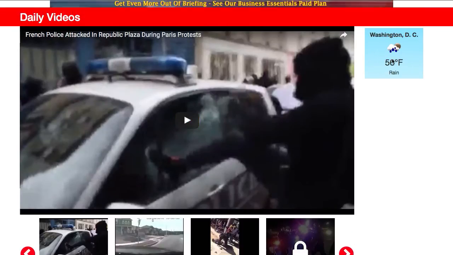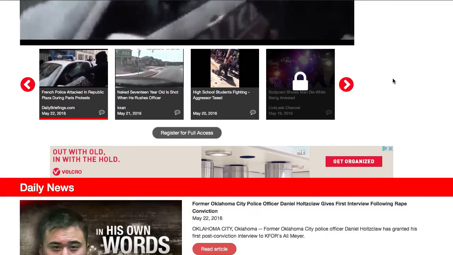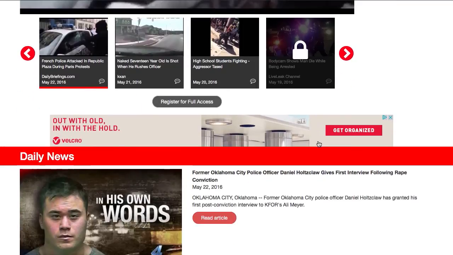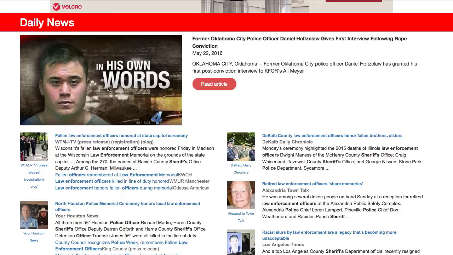On the side right now you can see there's a weather widget, and that's actually not pinned in with where I'm at right now. I'll show you how that comes into play in a minute. So again, another ad down here. Every day there's a national news story that is handpicked for your job title, whether it be law enforcement, fire, custody and corrections, or security. So this news is actually going to be related to that.